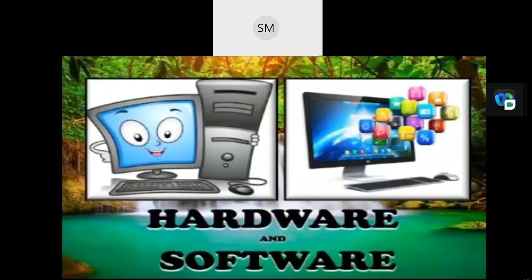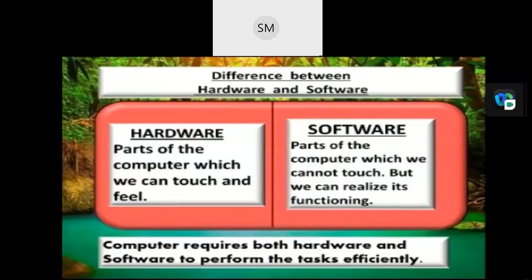Okay. So what is the first chapter? Hardware and software. In this class, we are going to learn about hardware only. What are the things that we are going to cover? Just see now. A computer requires both hardware as well as software to perform tasks efficiently. So what is the difference between hardware and software?